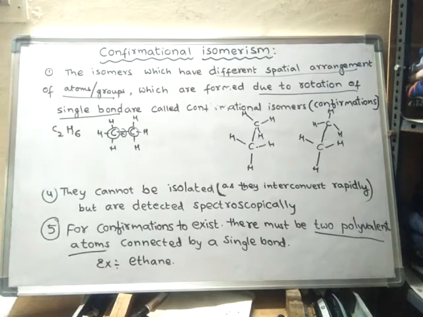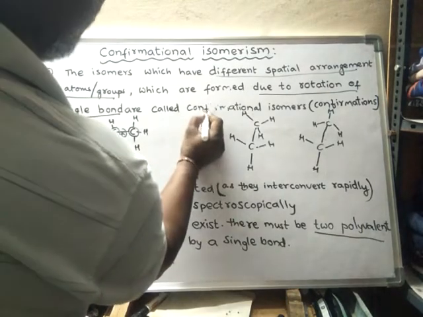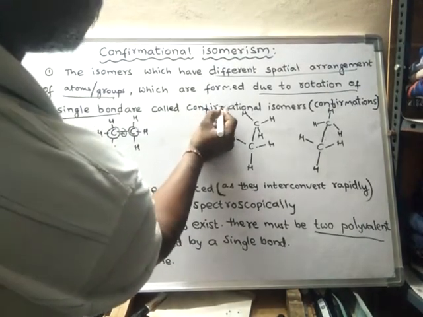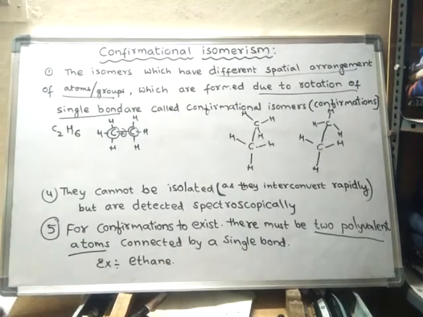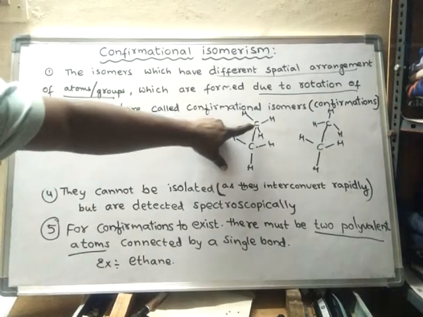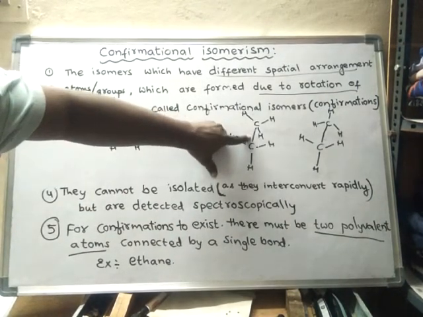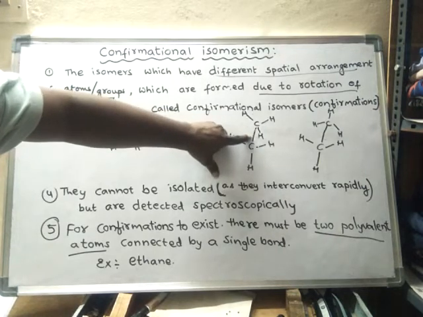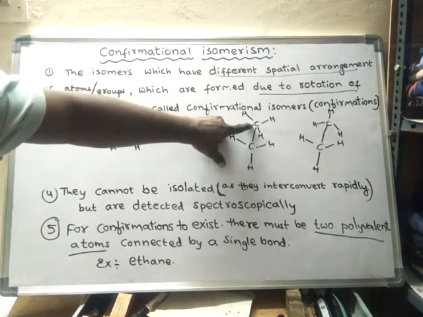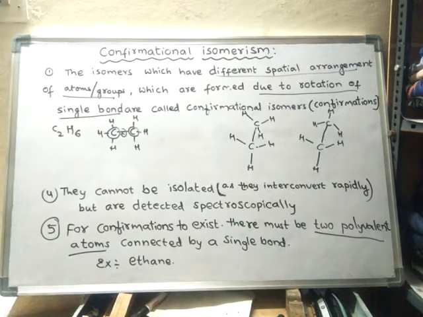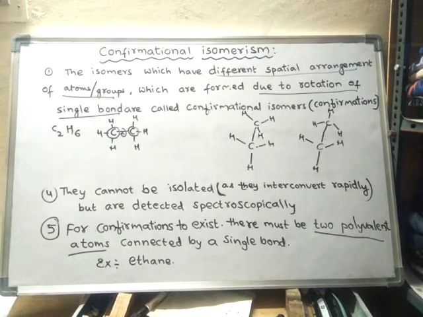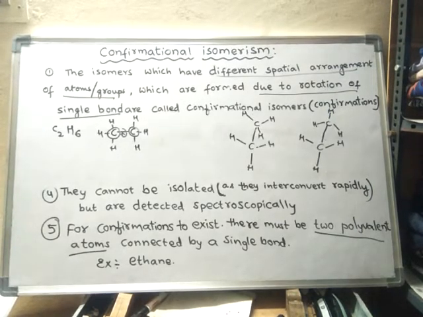That means so many conformational isomers are possible, due to the rotation of atoms around the single bond. Along the single bond, if atoms are rotated, an infinite number of conformational isomers can be obtained. But all conformational isomers are not that prominent.